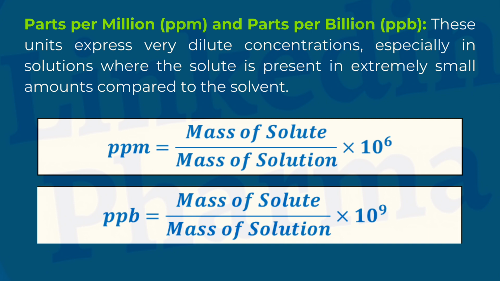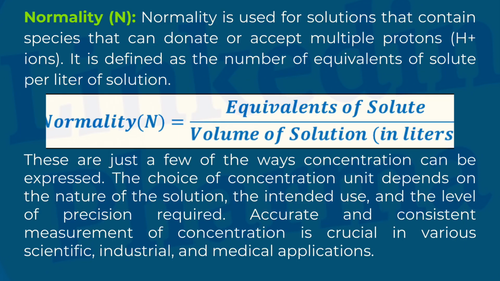These units express very dilute concentrations, especially in solutions where the solute is present in extremely small amounts compared to the solvent. Normality, N. Normality is used for solutions that contain species that can donate or accept multiple protons, H+ ions. It is defined as the number of equivalents of solute per liter of solution.